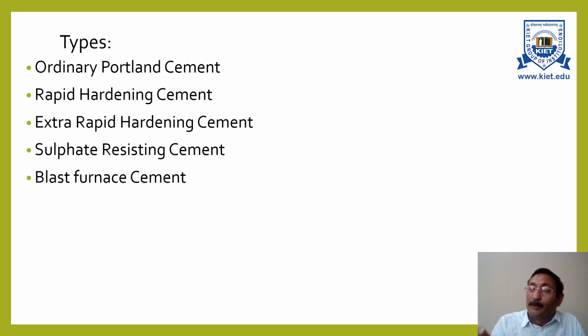But it should be in suitable proportions and the mixture should be properly ground. Because if it is not uniform or the grinding is not thorough, then the cement will behave in a different manner.